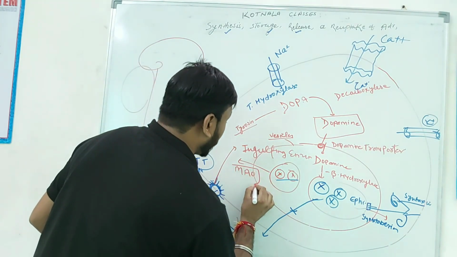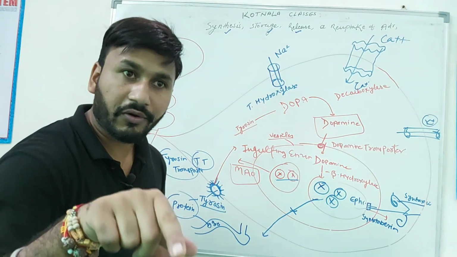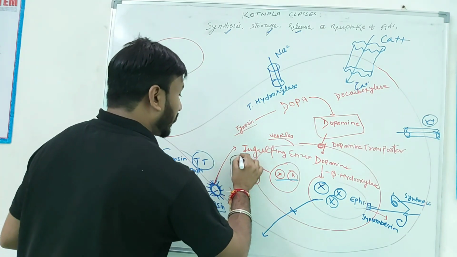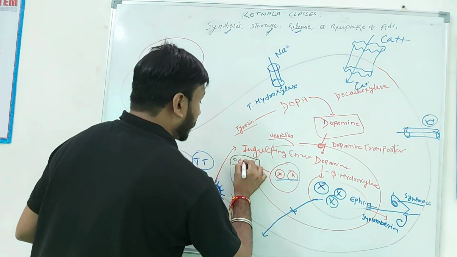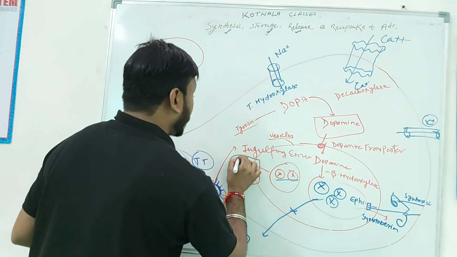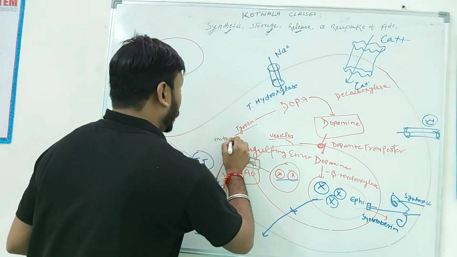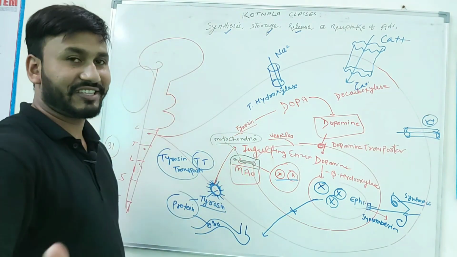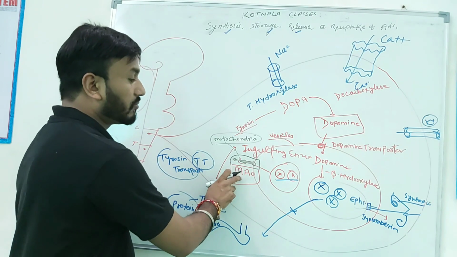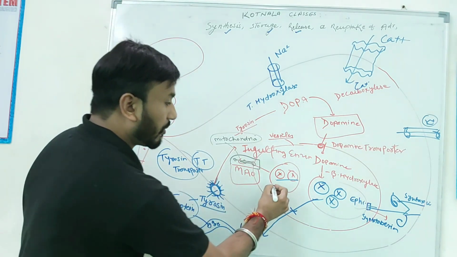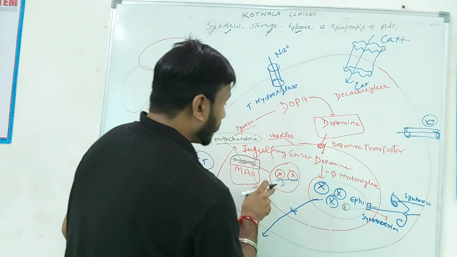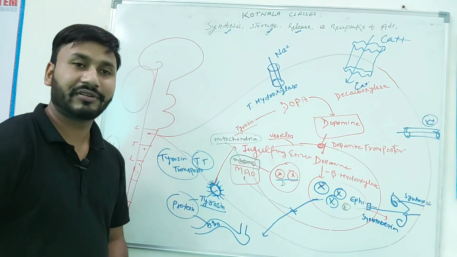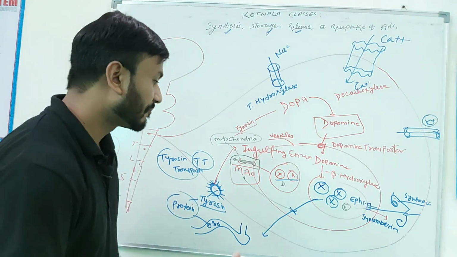Have you heard of the MAO? Yes. Monoamine oxidase. And where is the synthesis of monoamine oxidase enzyme? Of course, don't forget, it is secreted from mitochondria. Mitochondria of the neuronal cell secrete one of the eater enzymes, that is known as MAO. Same thing, this is dopamine, this is epinephrine. Dopamine is eaten by MAO and epinephrine is also eaten by MAO. Understood? Very nice.